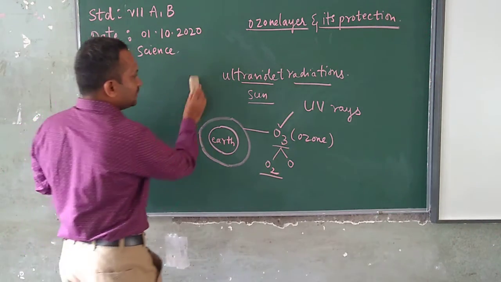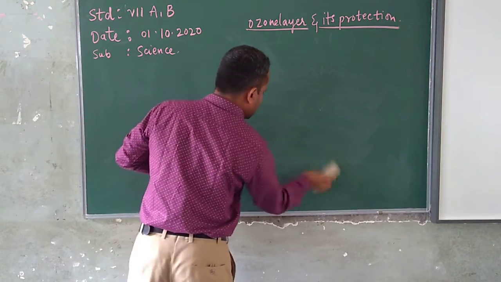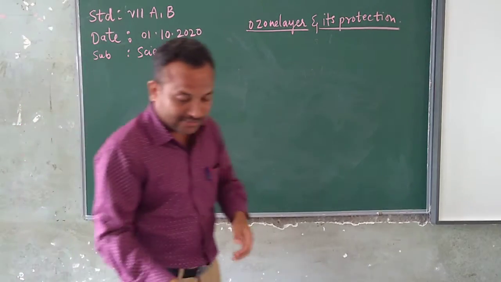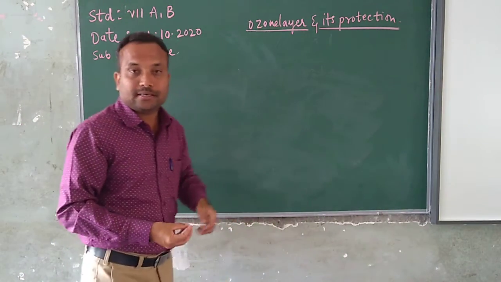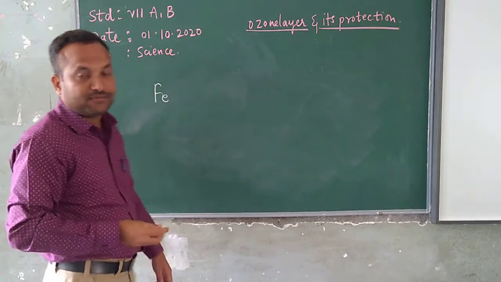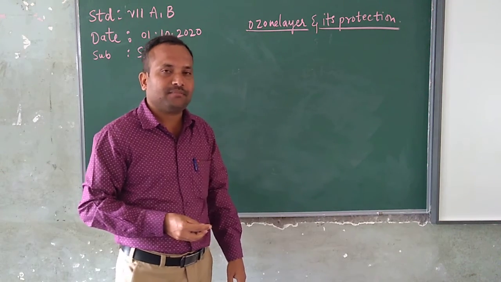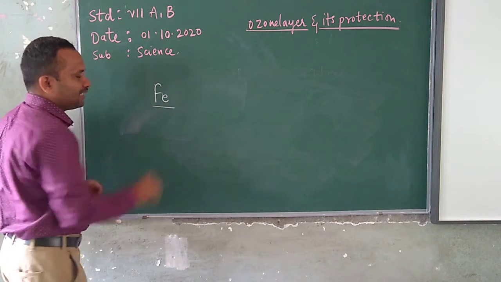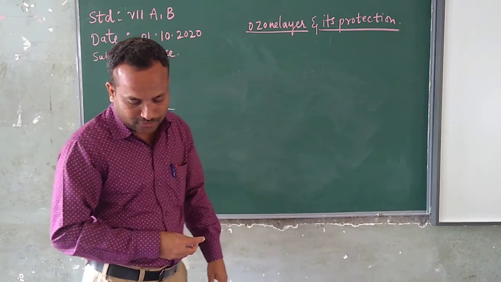Then let me speak about the rusting of things. Rusting, you know, is a chemical change. Iron means Fe, from the Latin word ferrum. From that ferrum, children, we take the symbol Fe for iron.